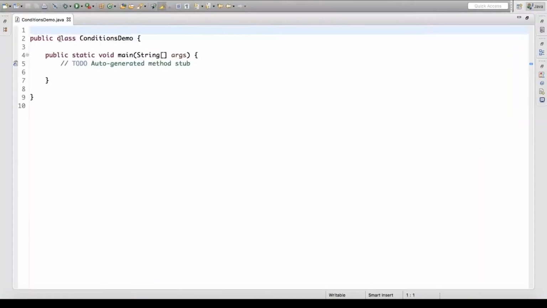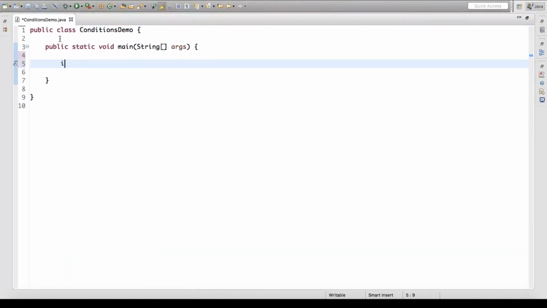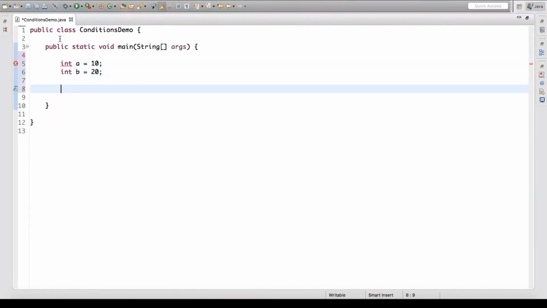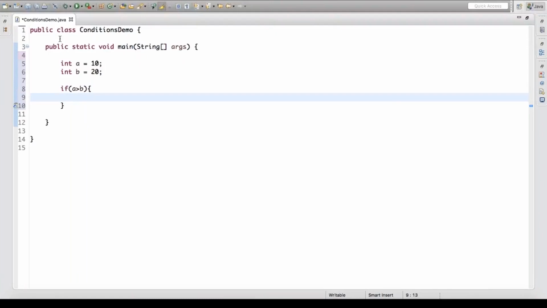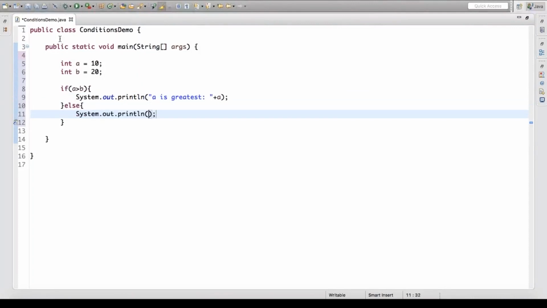So here we are with the code snippet already written for us. Coming to the main, we're going to declare one variable a which is 10 and one variable b which is 20. So you can cross check whether a is greater than b. We are checking who is the largest over here. If a is greater than b, you say SYSO a is greatest, and along with it I'm going to print the value of a. In the else part, I'm going to say SYSO b is greatest.